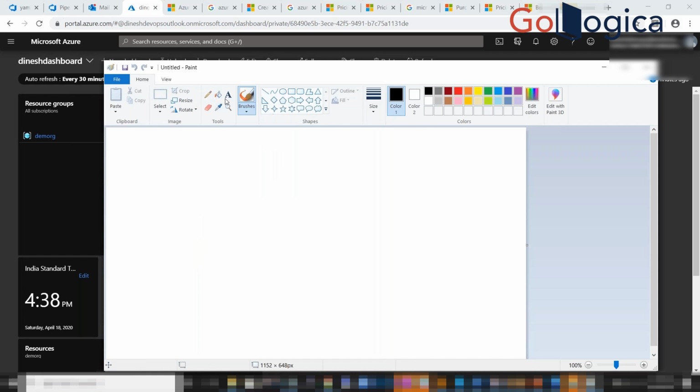Okay, I explained it in a very simple way. So we have created a resource group. Under this resource group, we have two VMs.